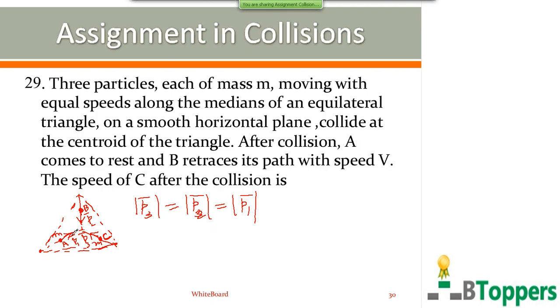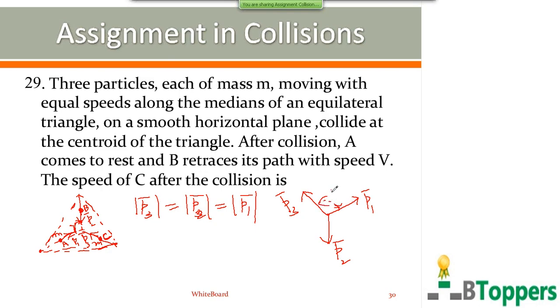If you draw a separate figure representing the three momentum vectors, graphically the three vectors can be drawn from the same point such that the tails of the three vectors are attached to a common point. The angle between any two medians, in the case of an equilateral triangle, is 120 degrees.